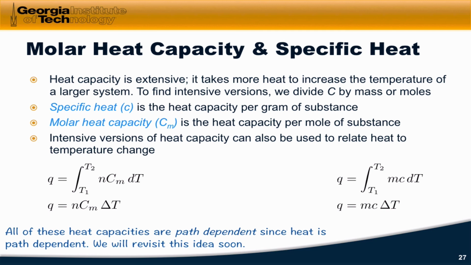And this is sometimes referred to as Q equals mc delta T, the specific heat equation, where the specific heat is constant over the temperature range involved. In general, do note that all of these heat capacities are path dependent, since heat is path dependent. We'll return to heat capacity in a future video and explore this dependence on path in more detail.